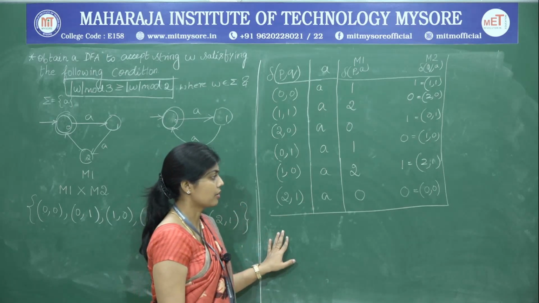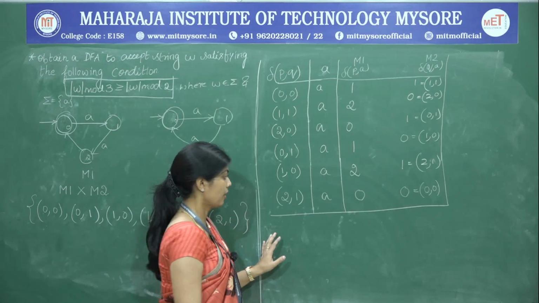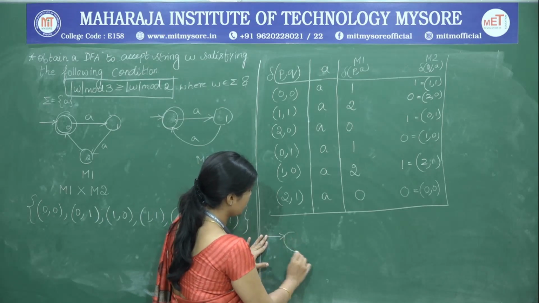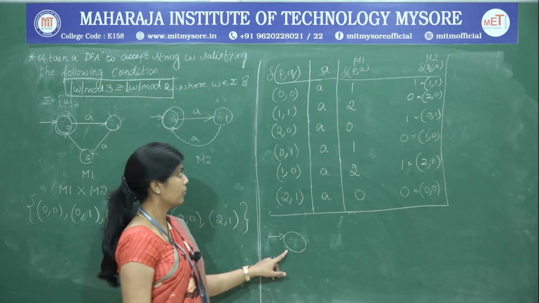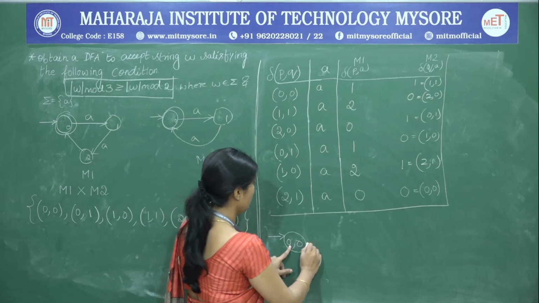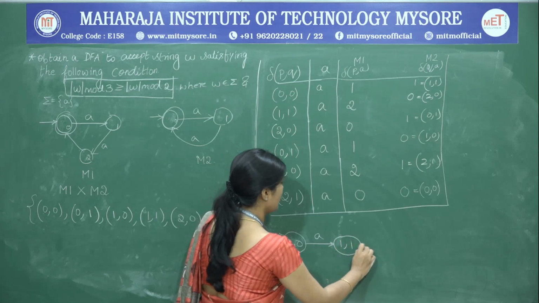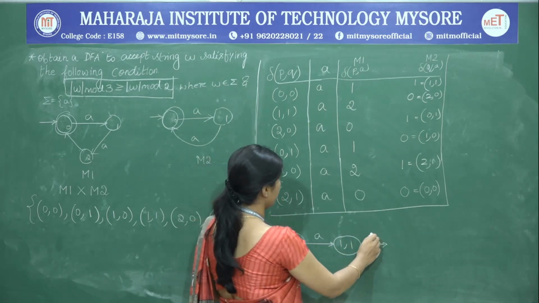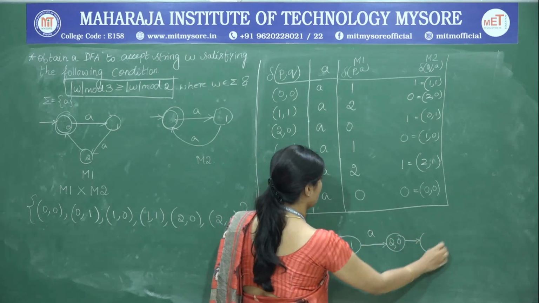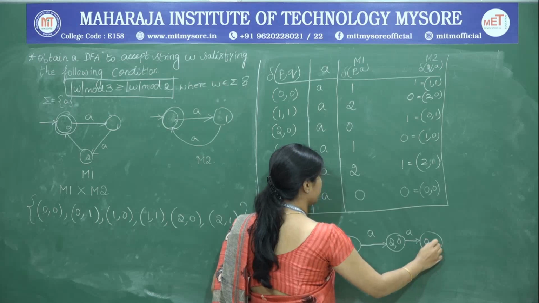So, once we have found the transitions, we can write the transition diagram. First we will write Q naught. For us now the Q naught is 0, 0. Next, from 0, 0 on A we are going to 1, 1. From 1, 1 on A we are going to 2, 0. From 2, 0 on A we are going to 0, 1.